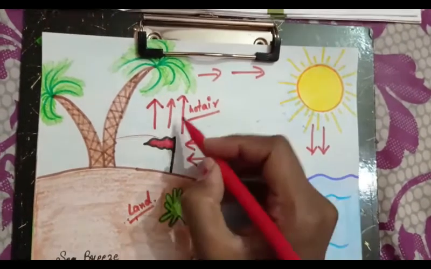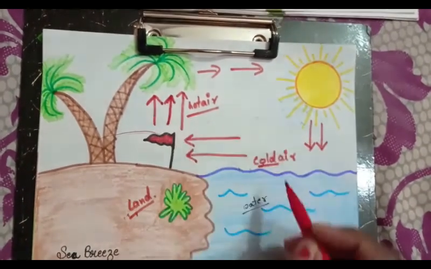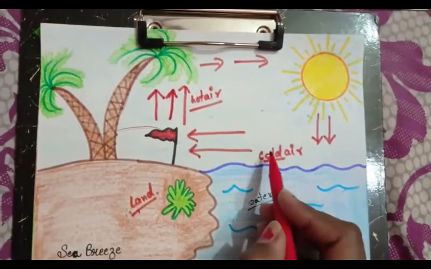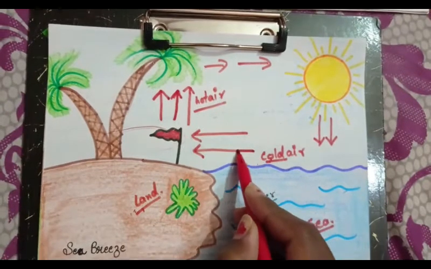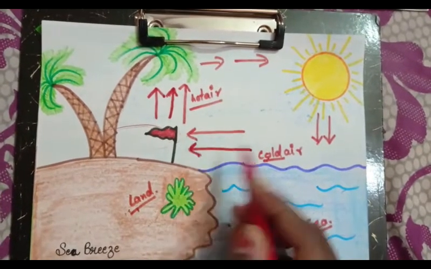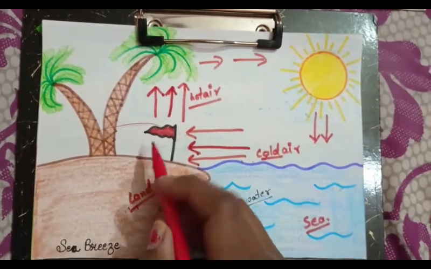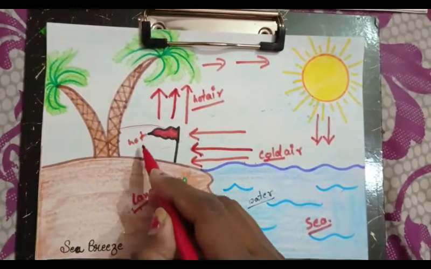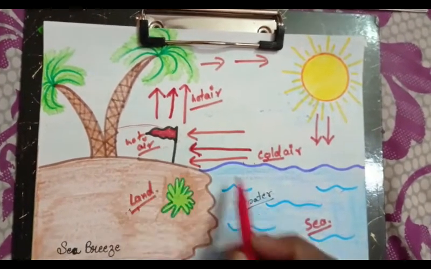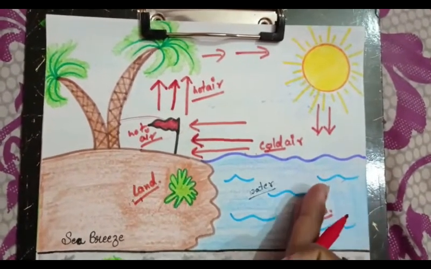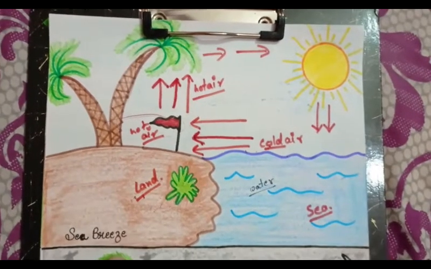And the cold air above the water bodies moves from water to land to take the place of hot air. So the movement of air from water to land is sea breeze.